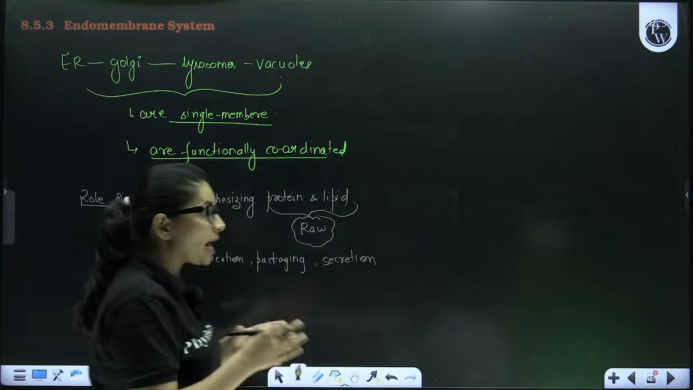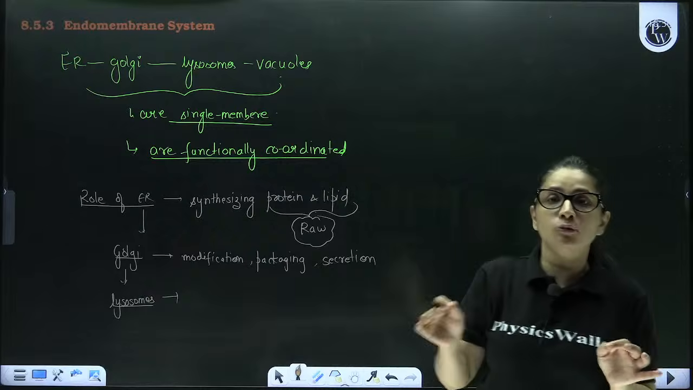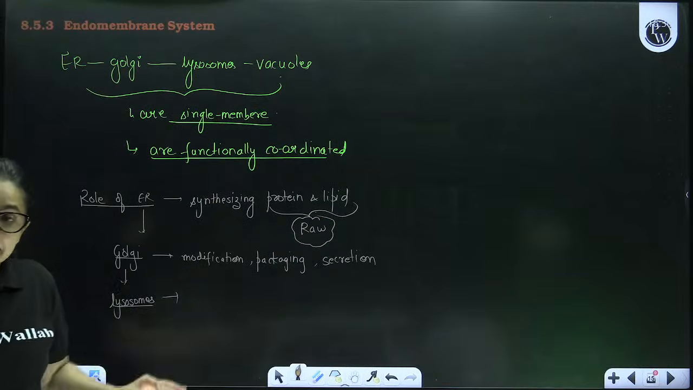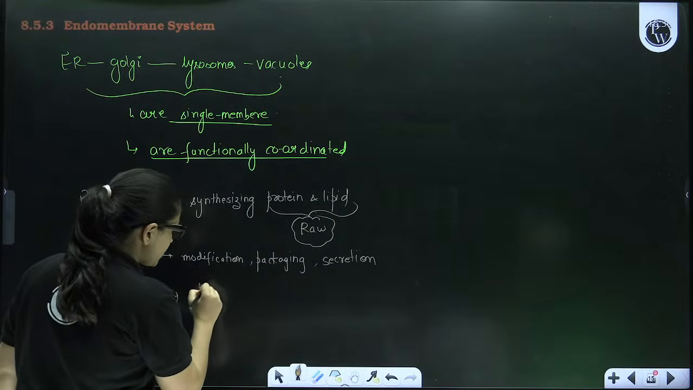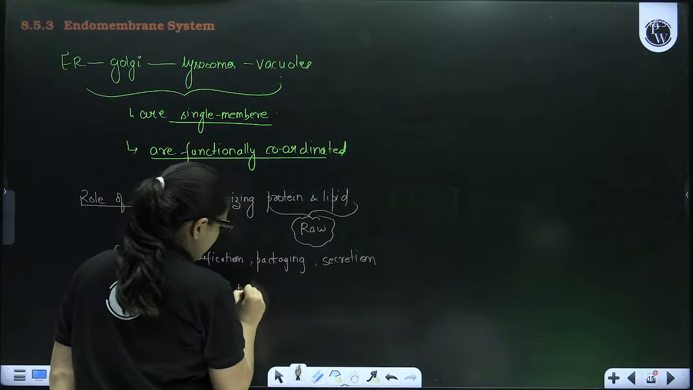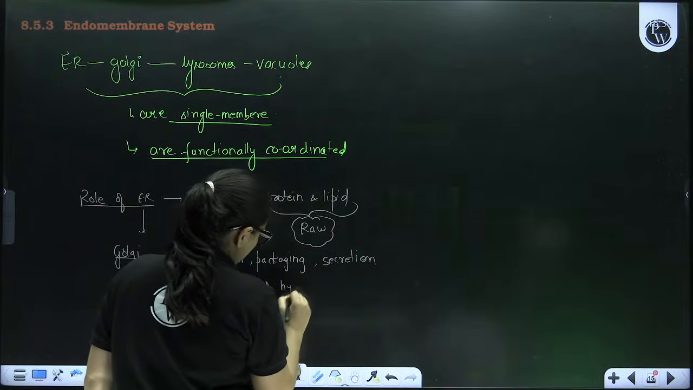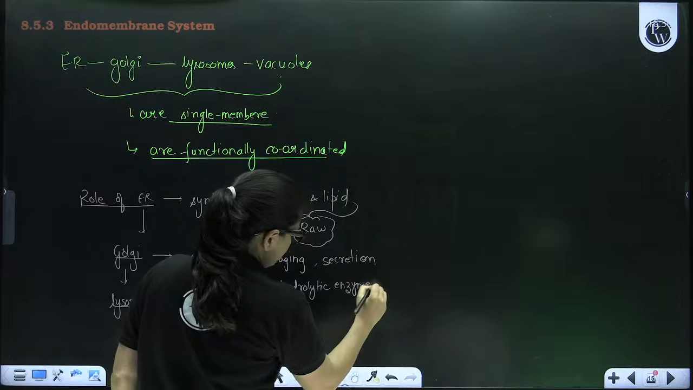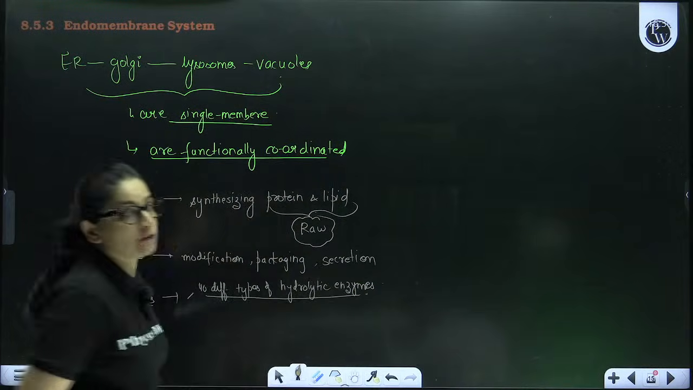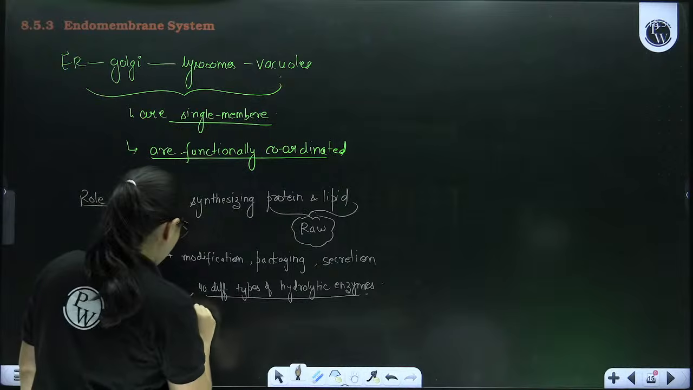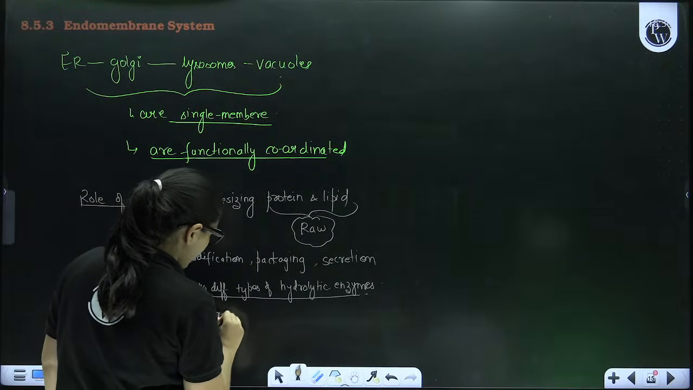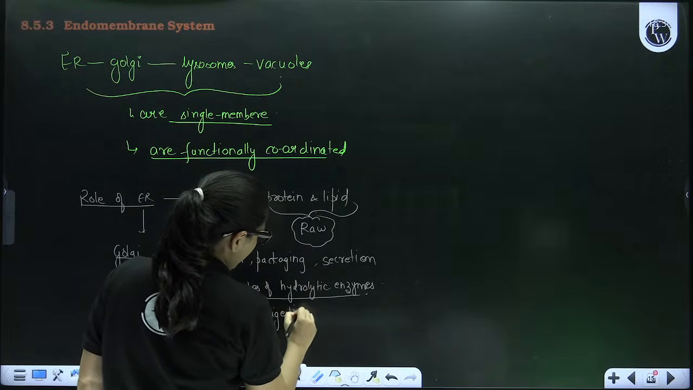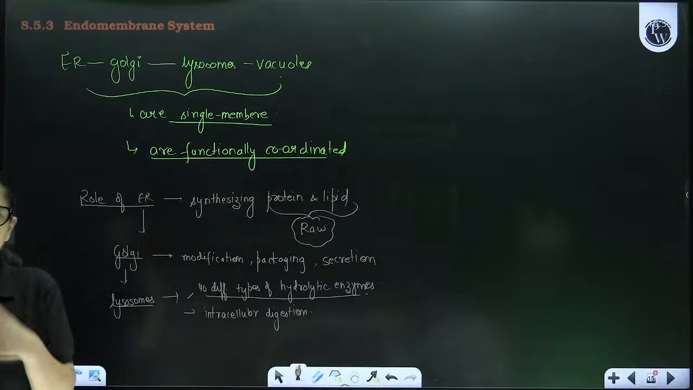Now lysosomes are again single membrane bound cell organelle which are actually responsible for intracellular digestion. These are the cell organelles beta which contains 40 different types of hydrolytic enzymes. So they have 40 different types of hydrolytic enzymes. Therefore, their role is to allow intracellular digestion. They digest any foreign particle which is not supposed to be present inside the cell.